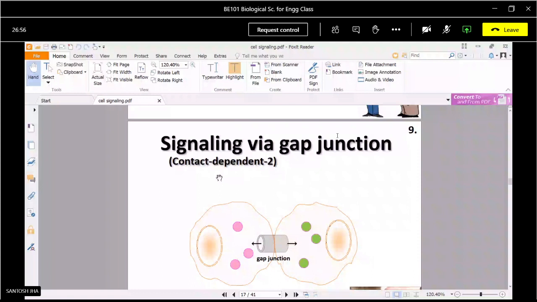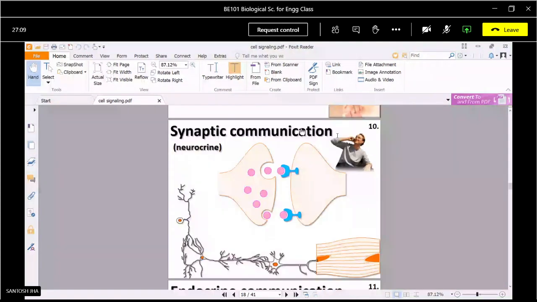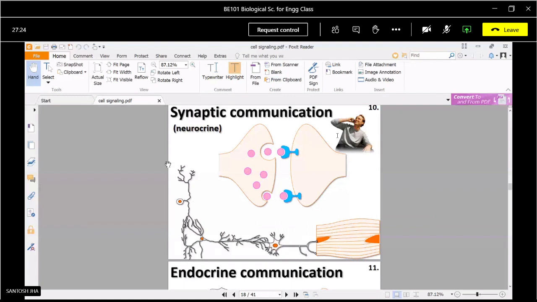Next is synaptic communication, also known as neurocrine communication. It is called neurocrine because our neural cells use the same type of communication method. In synaptic communication, a chemical messenger is released by the neurons, and other neurons have the receptor for the chemical messenger. So basically this is a signal transduction through the neuron. Here you can see our neuron is a network-like structure and it has a receptor end. This dendrite-like structure is the receptor end.